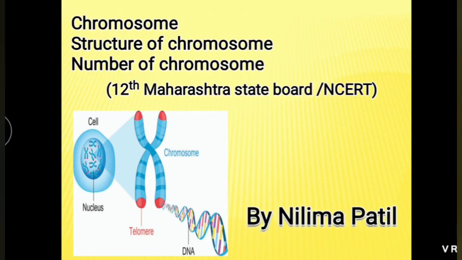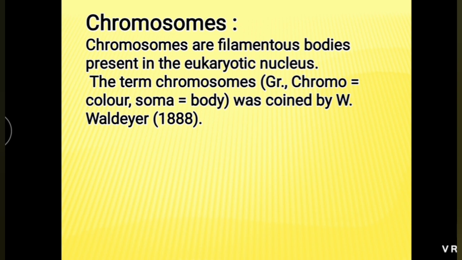Everyone, today's topic is chromosome, structure of chromosome and number of chromosome. These are the chromosomes which are present in the nucleus. Actually, chromosomes are the filamentous bodies present in the eukaryotic nucleus. The term chromosome means chromo means color, soma means body, and this term was coined by scientist Waldeyer in 1888.